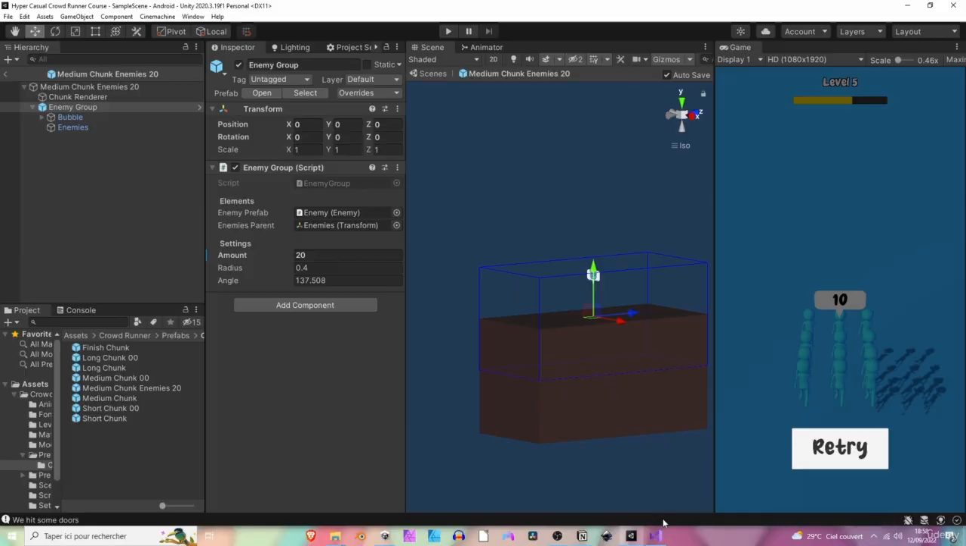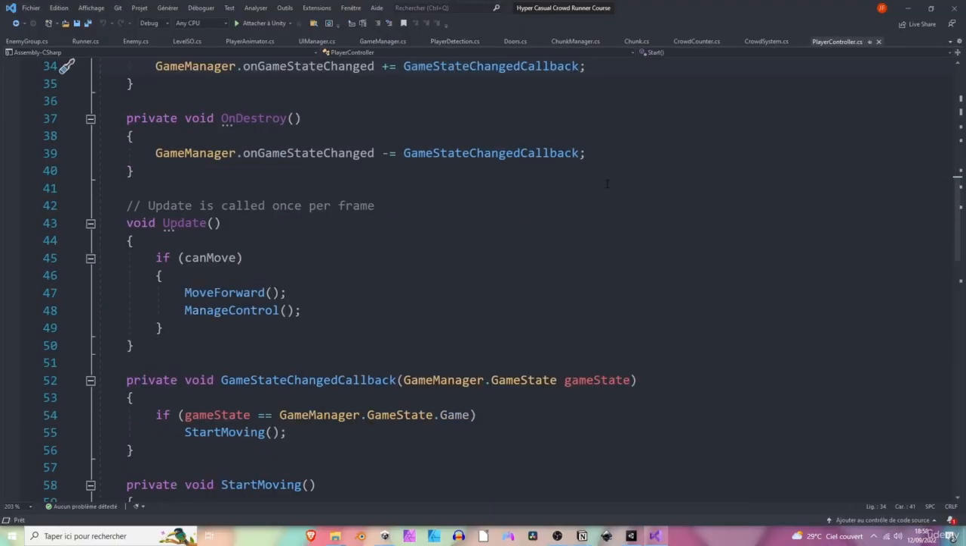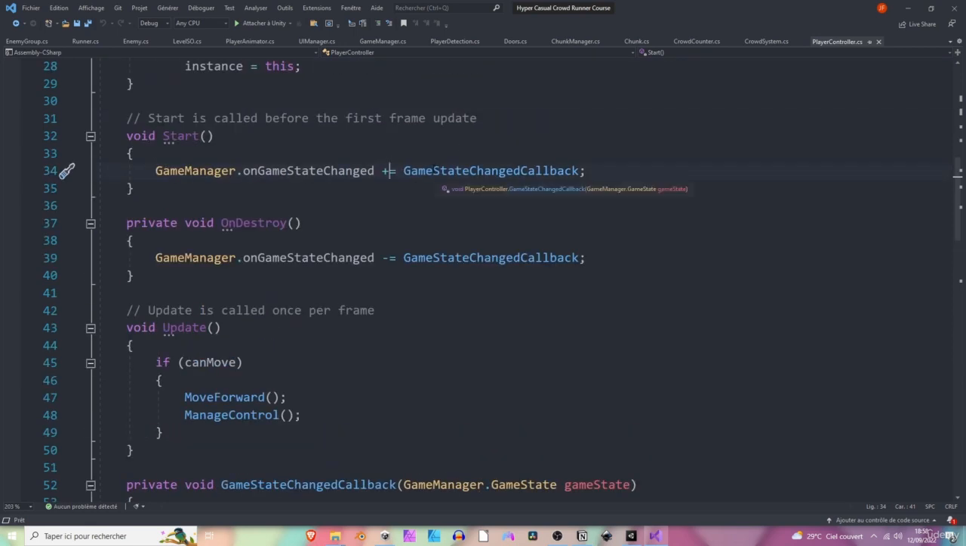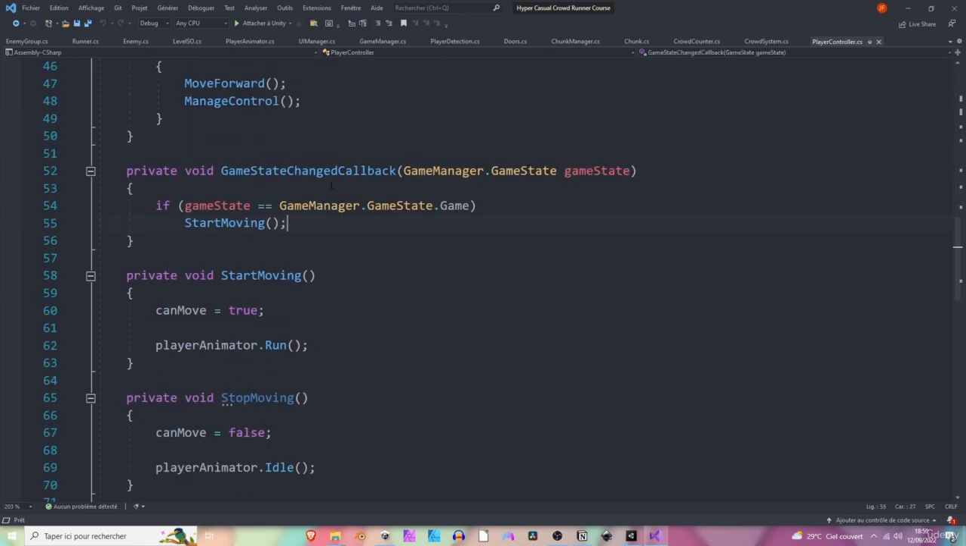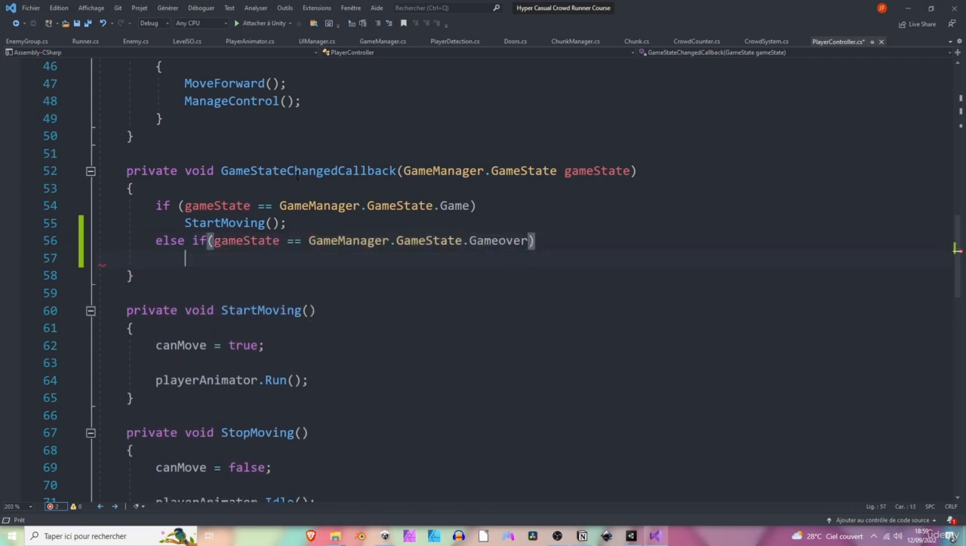Okay, let's go back to our code here. Let's open the player controller script. And it's perfect because we have already subscribed to the on game state changed event from the game manager. So in the game state changed callback method, we can just say else if the new game state equals game over, we can stop moving. This way it will prevent the player from moving when it's not the game state, when the game is not playing. So let's try this out.